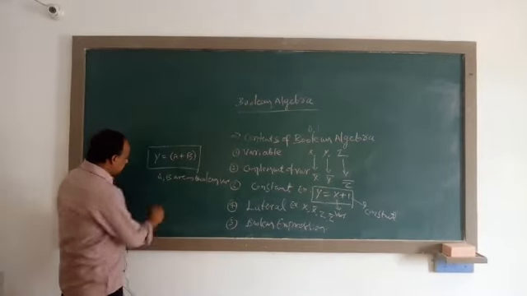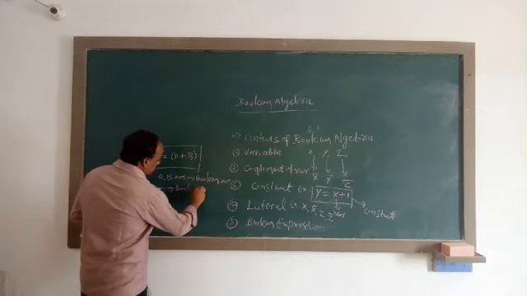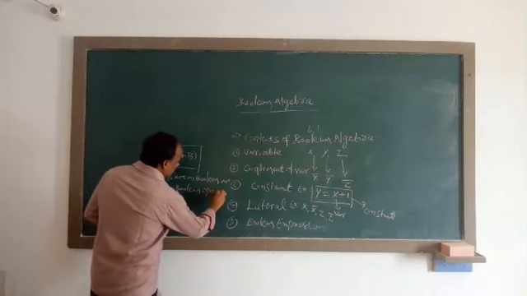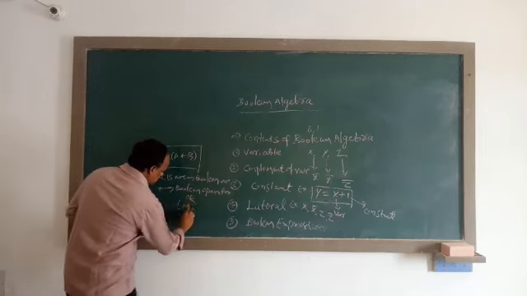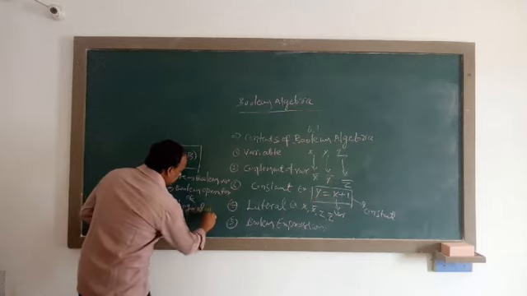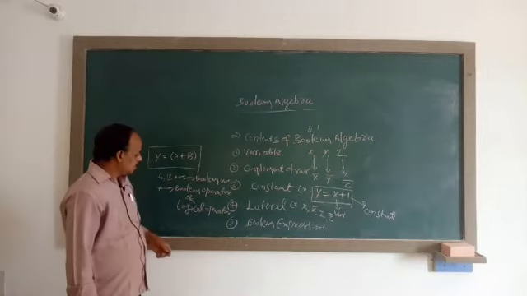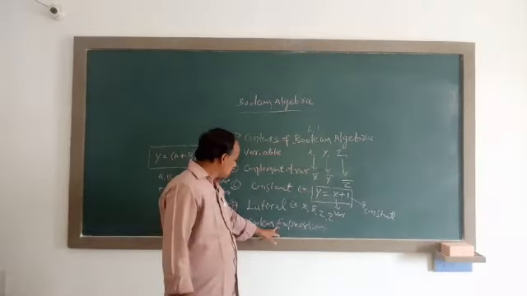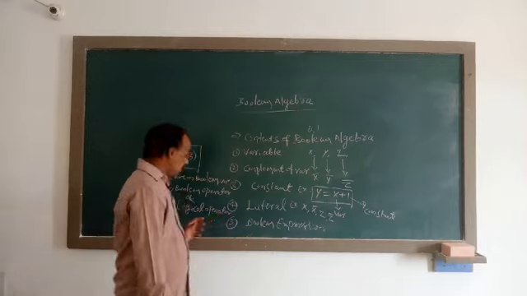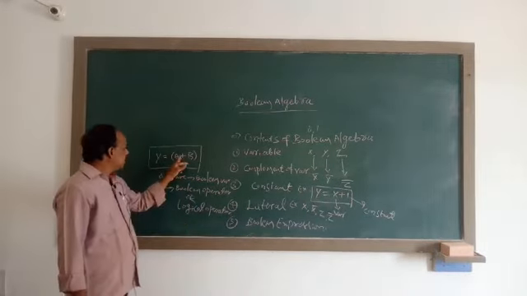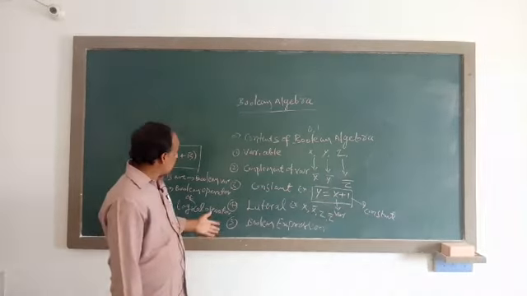Plus is what? Boolean operator or logical operator. Once again, Boolean expression is a combination of Boolean variables with logical operators.